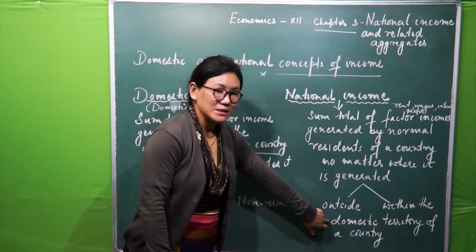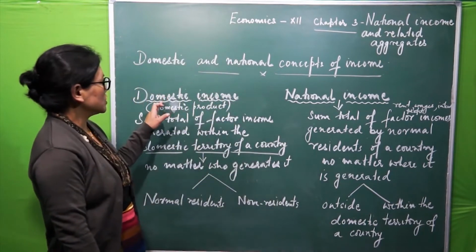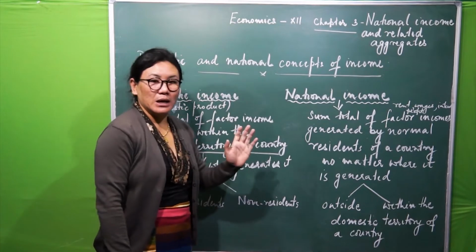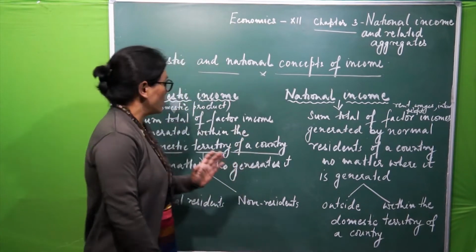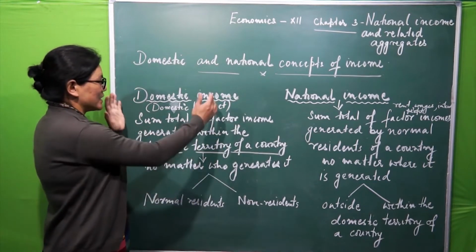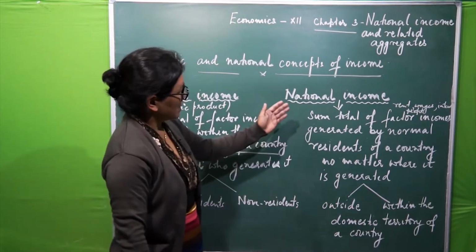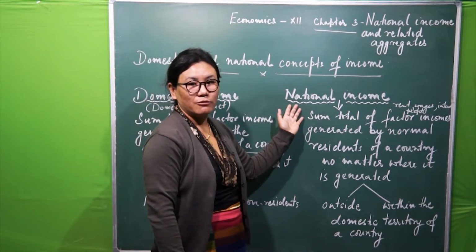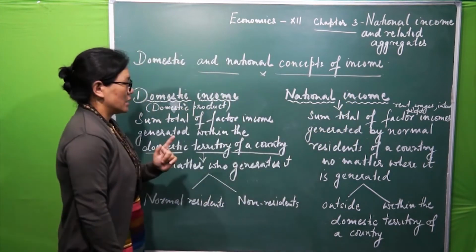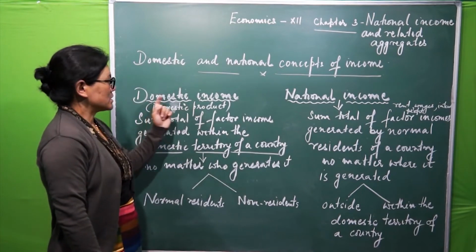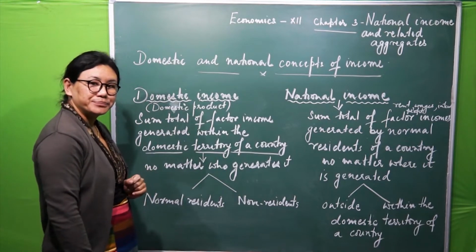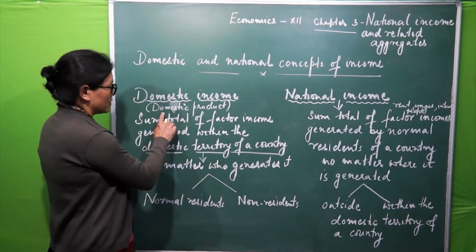Now the same concept will come under domestic income also. Now see, I will be discussing what is the meaning of domestic income. If this becomes clear to you, then it will be easier for you to understand this concept also. Right? Okay. Now, the first one. What is this domestic income? This domestic income is also called domestic product.